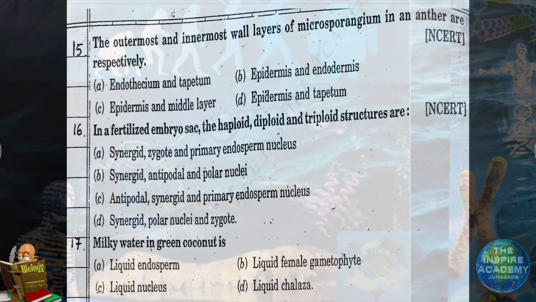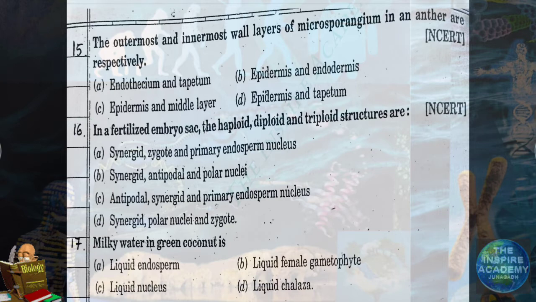Question number 15. The outermost and innermost wall layers of microsporangium in an anther are respectively. Outermost layer is called epidermis.